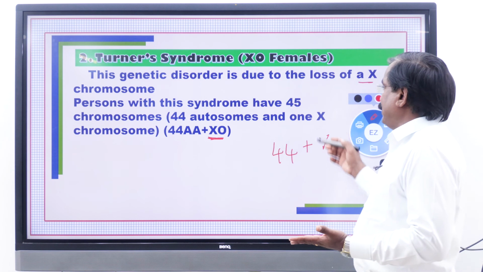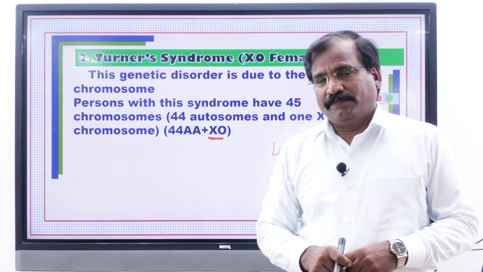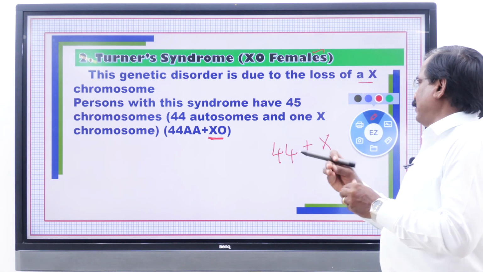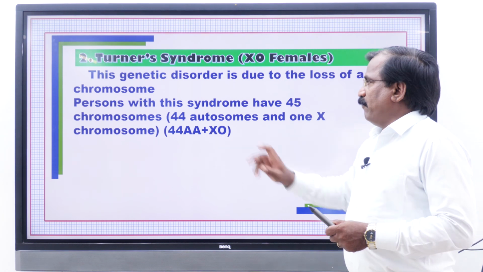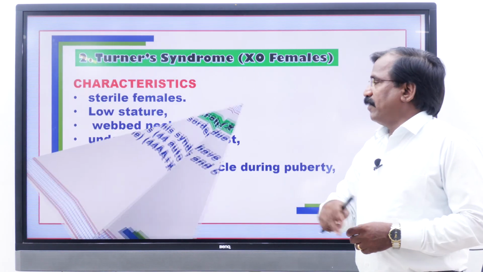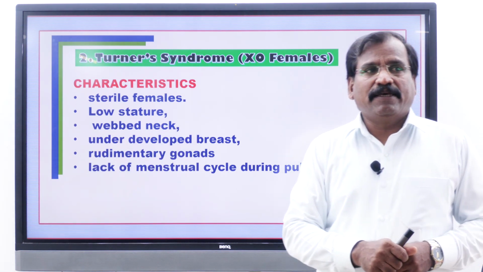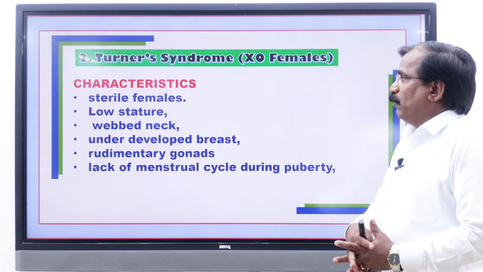They will definitely be female, because of the X influence. So this individual will be female. Total chromosomes will be 45, with one deficiency in the X chromosome. What are the characteristic features of Turner syndrome?